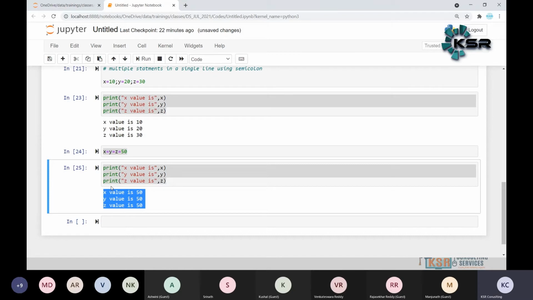Any question, guys? Any doubt on this point? Yeah, Koti. We just now discussed that the line continuation character is slash, right? So we are having a very lengthy field, right?